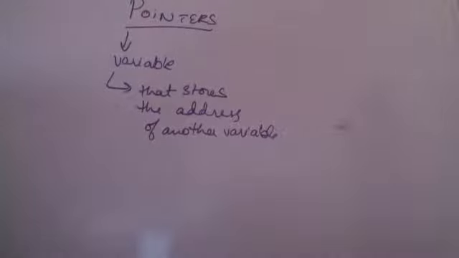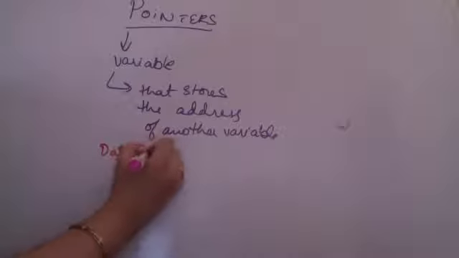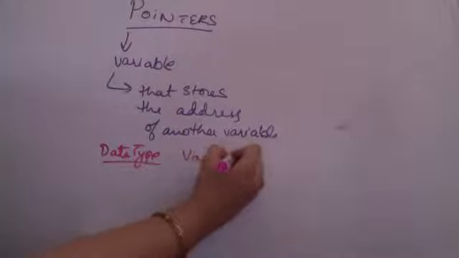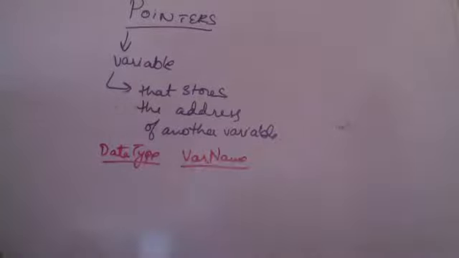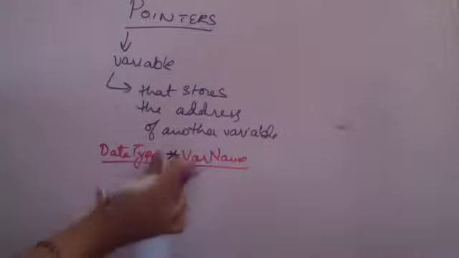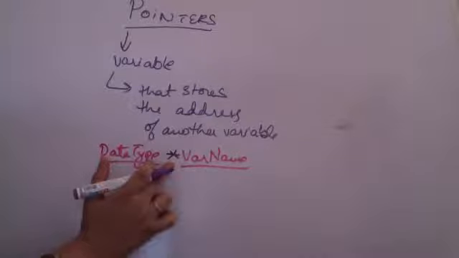Whenever we create a variable, I have to mention a data type and I have to mention the variable name. Now, because it is a pointer variable, how will the compiler know that it is a pointer variable? We mention an asterisk just before the name of the variable to mention that this is a pointer variable.